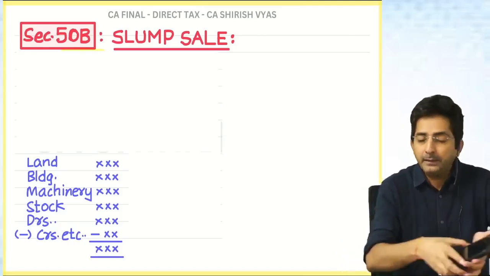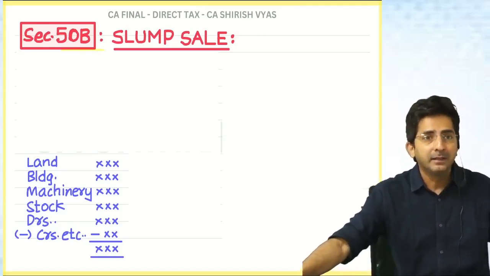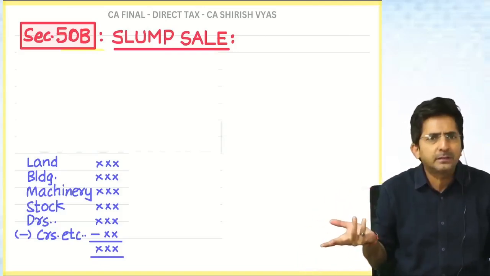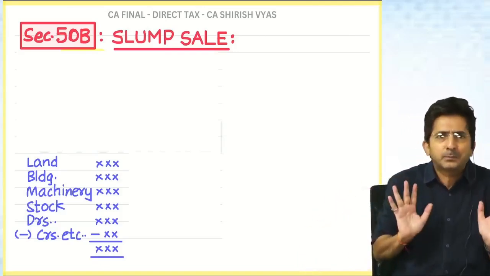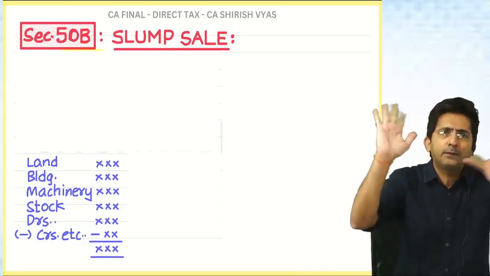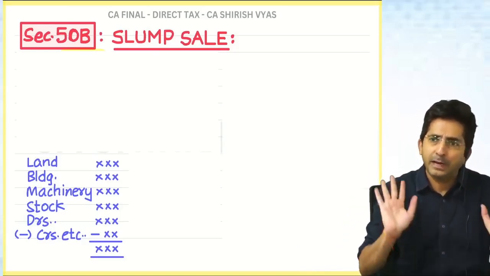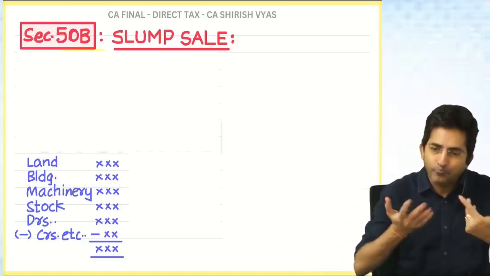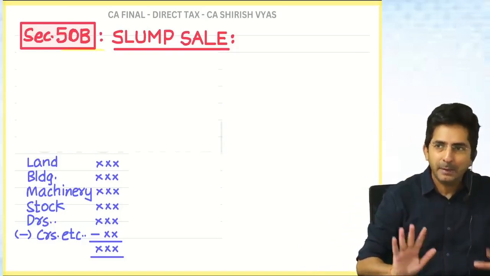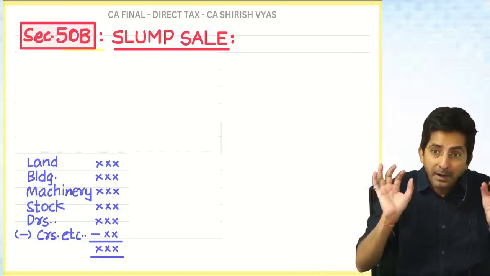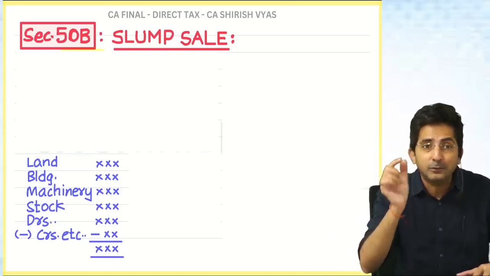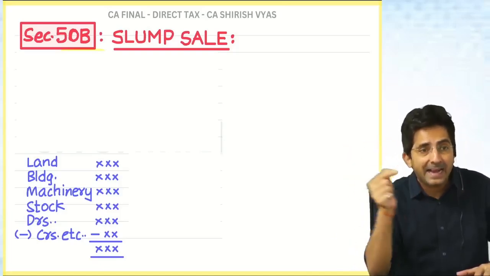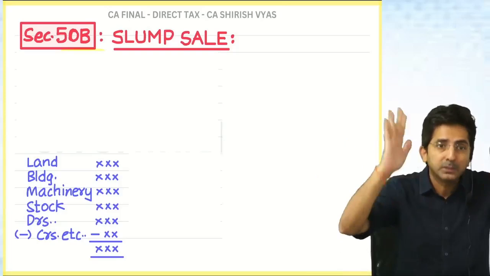So similarly, I own my coaching class and I have been doing the business for so many years. So at least I am that much expert. I can say, take everything for 1 crore. And I am not a fool that I will give it for a throwaway price. I might have charged a good amount. But the basis of charging was not individual assets, it was a lump sum price.